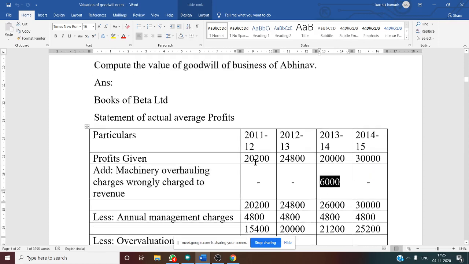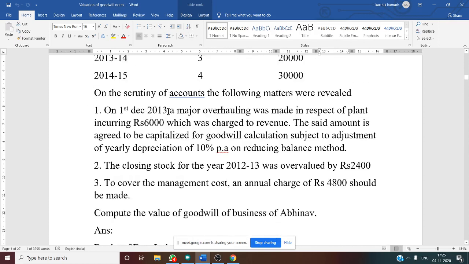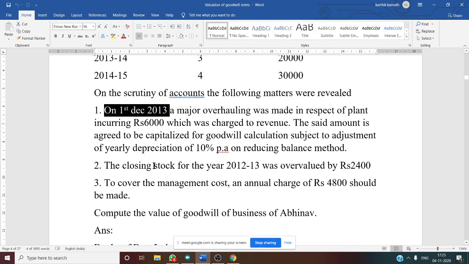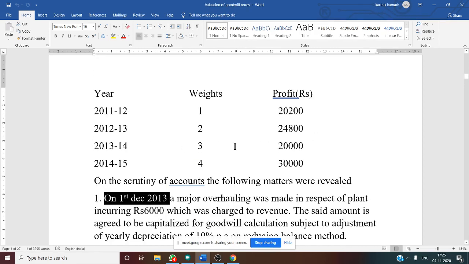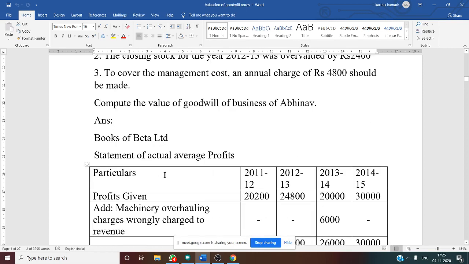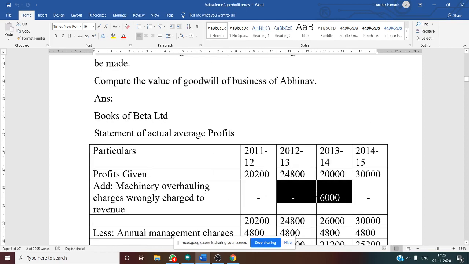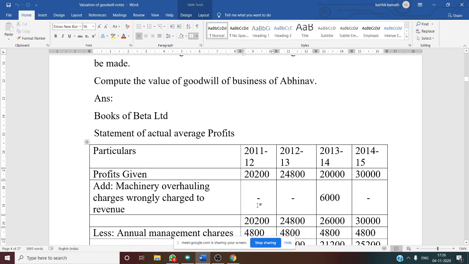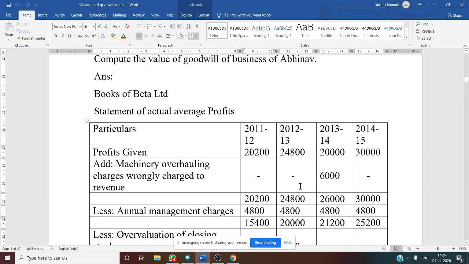Why third year? Because see the date, the date is important: 1st December 2013. It falls in the third year. So under the third year you need to add 6,000, and for the other years nil, no information. Then you need to make the total. The total will be 20,200, 24,800, then 26,000 and 30,000.